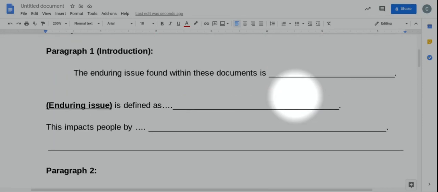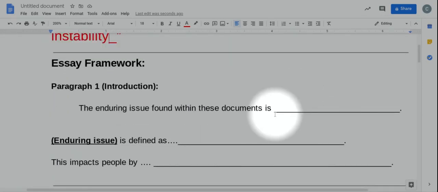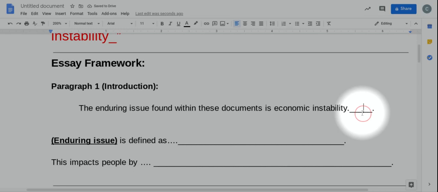So now in the first paragraph, this is how we use the guideline, okay? We need to state what our issue is, right? We have to identify it as it says in the prompt. So the enduring issue found within these documents is, and now I'm going to put in here, economic instability. Okay, and you're going to have to type this into your essay because you can't copy it over, but this is what you'll do, right? So I'm going to say, well, my enduring issue found in these documents is economic instability.